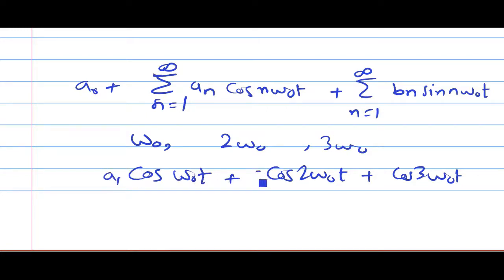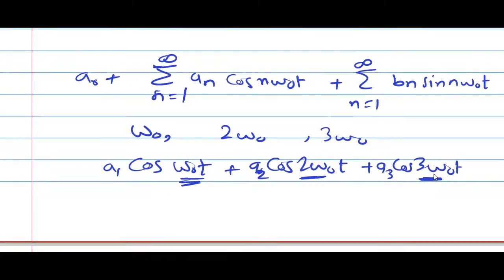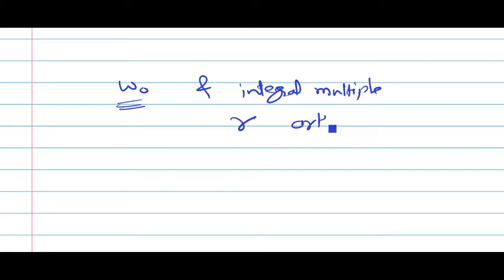Here a1, a2, a3. So I will have the frequencies omega 0, 2 omega 0, 3 omega 0. These frequencies are integer multiples of the fundamental component. Omega naught is the fundamental component. It has been observed that the fundamental component and its integer multiple components are orthogonal.